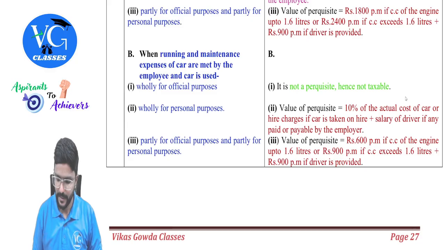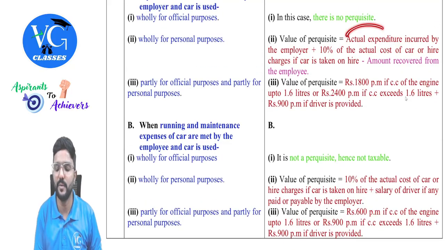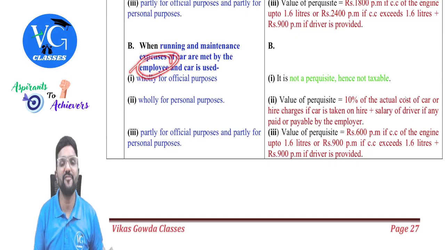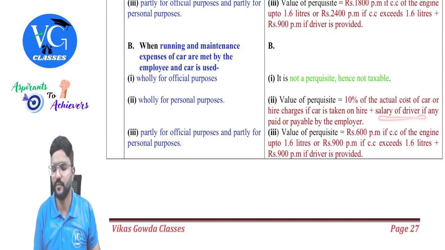Clear? Yes, sir. Then will this come here also, sir? Yes. If by chance, if salary is paid, then it will be added here. Okay. Anyway, that will be counted in actual expenditure only. But here, expenditure is incurred by employee. If by chance salary of the driver is paid by employer, then we need to add it. If not, ignore.